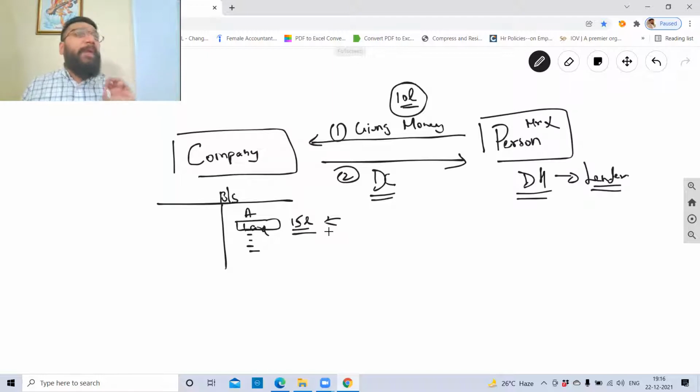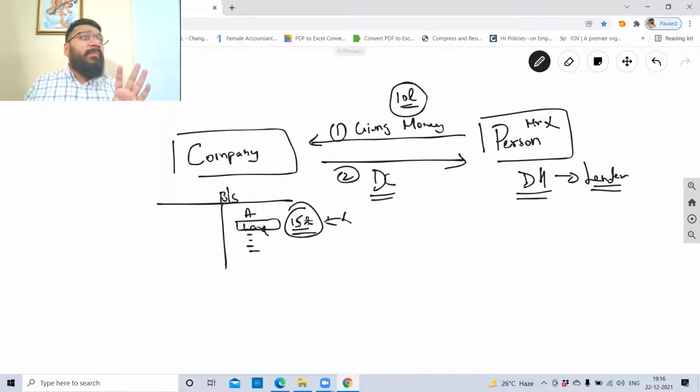Let's suppose on the due date, the company is not having sufficient money or cash to repay. In that case, if the land is sold, the first preference will be given to repay the debenture holders, because your loan has been mortgaged against this land. Which means what? When I sell this 15 lakh worth land, whatever money comes will first be utilized to settle Mr. X. So Mr. X is secured.